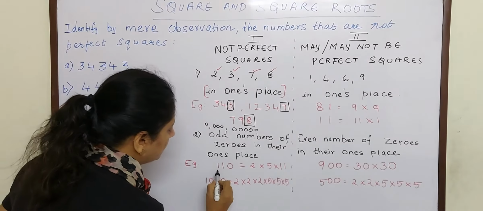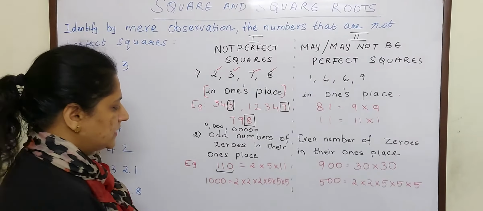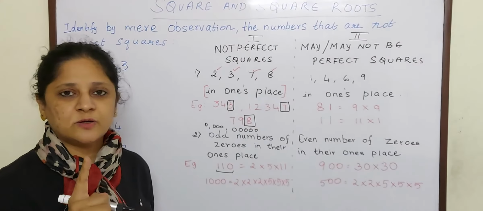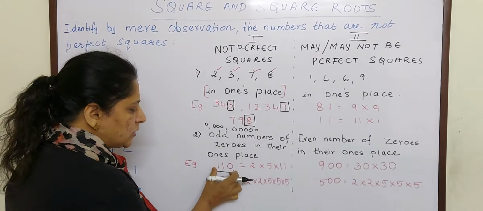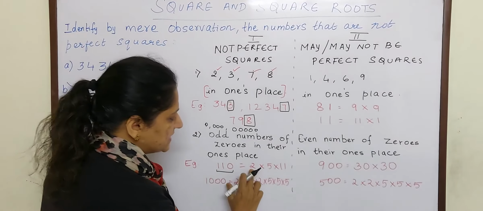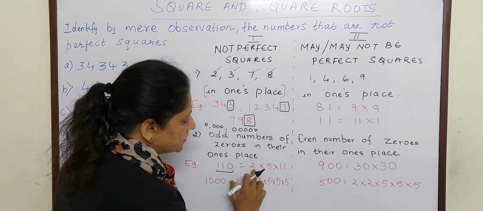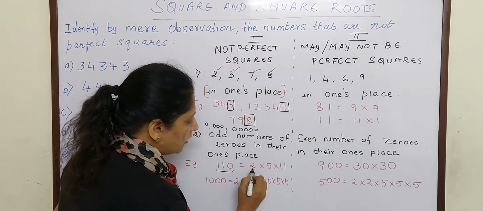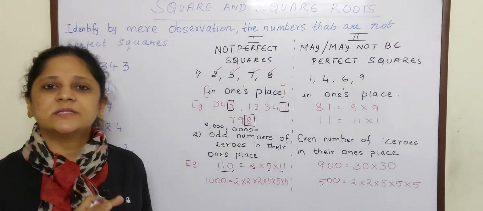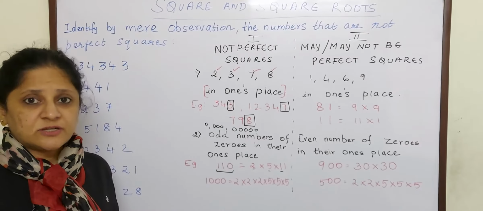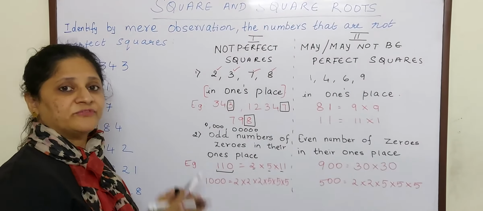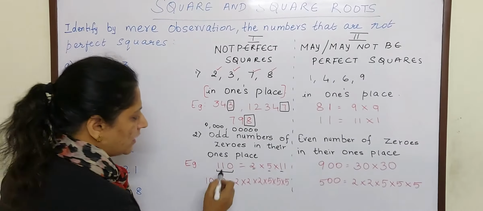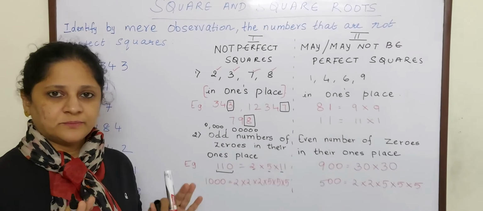For example, in 110, there is only 1 zero. When you prime factorize it, you get 2 into 5 into 11 is equal to 110, and they do not have pairs. So it is not a perfect square. Instead of going into all the trouble, with 1 zero it is not a perfect square.